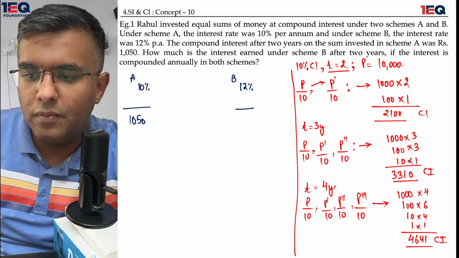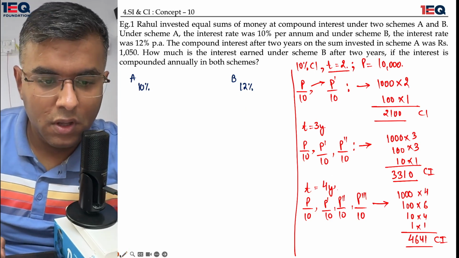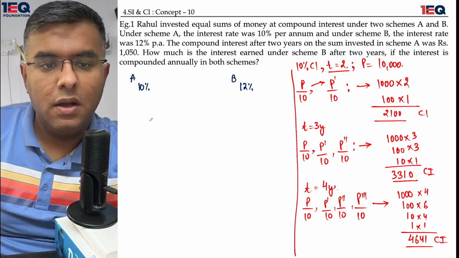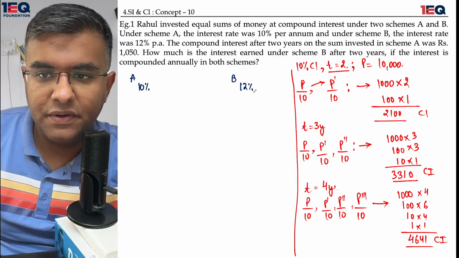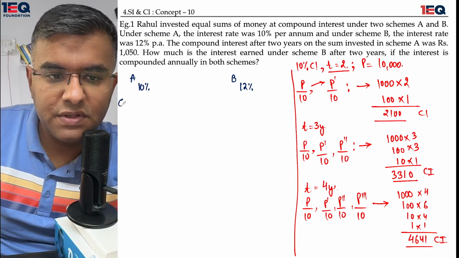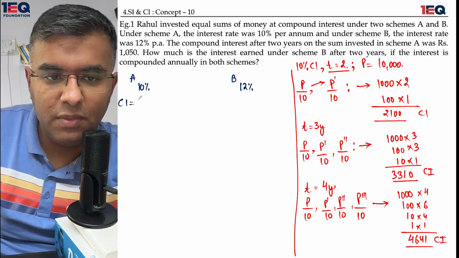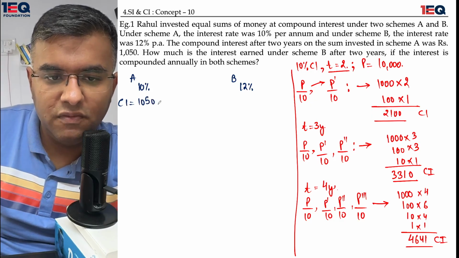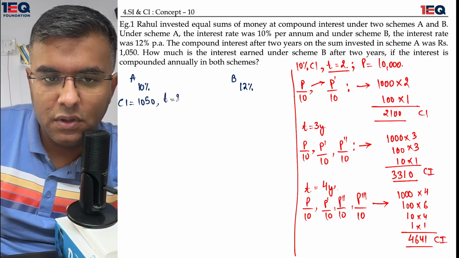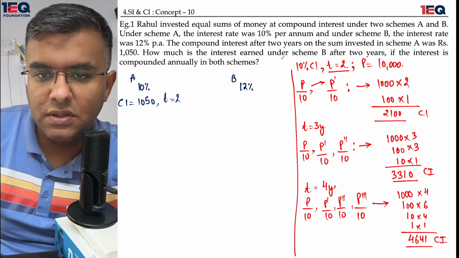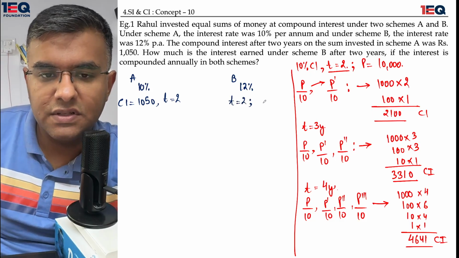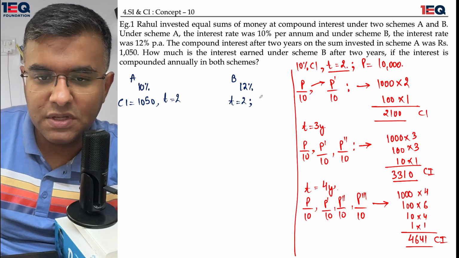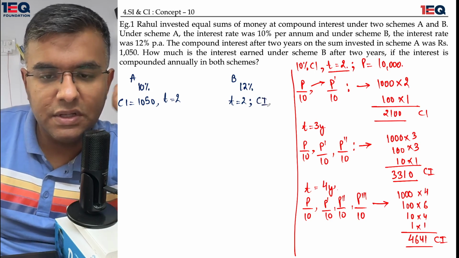So I am getting a 10% rate of interest in scheme A and 12% rate of interest in scheme B. The compound interest after 2 years for scheme A was 1050 and the time was 2 years. How much is the interest earned under scheme B after 2 years? The time is again going to remain the same, that is 2 years. If the interest is compounding annually in both the schemes, I need to find out the compound interest in this case.